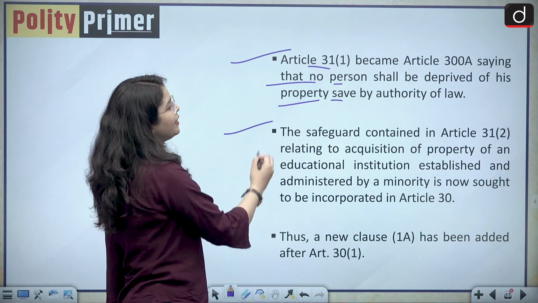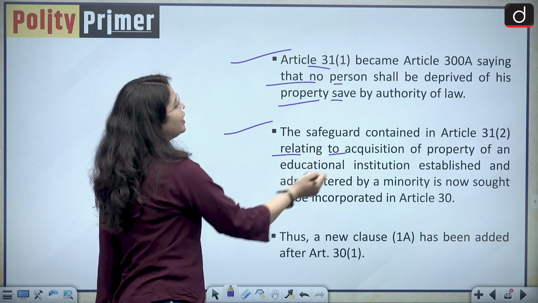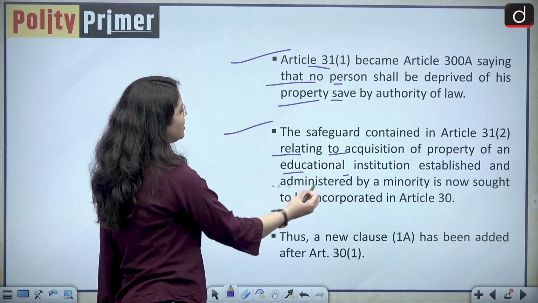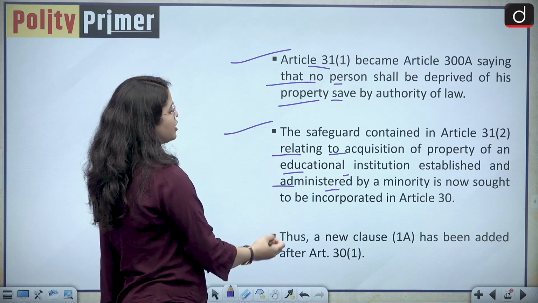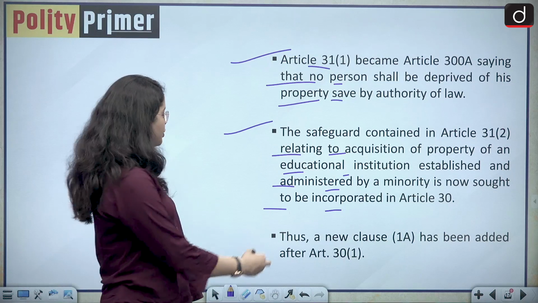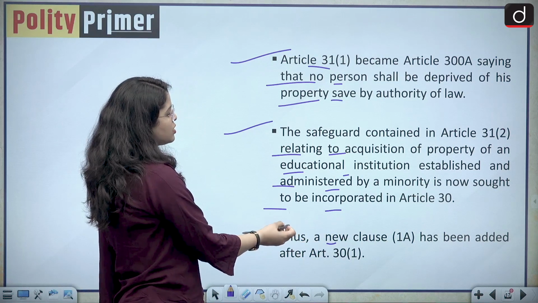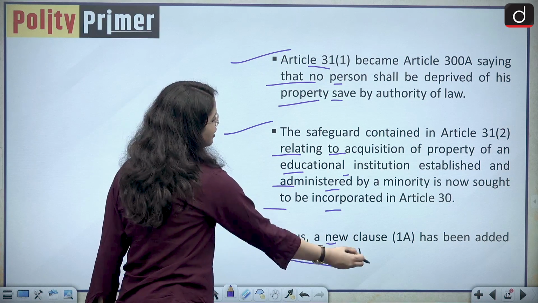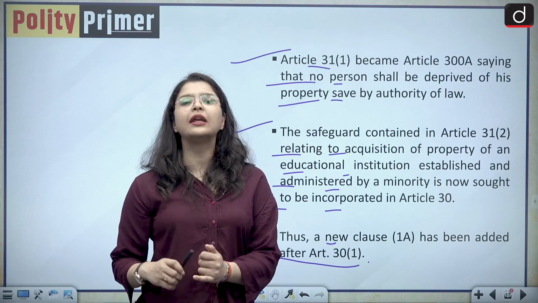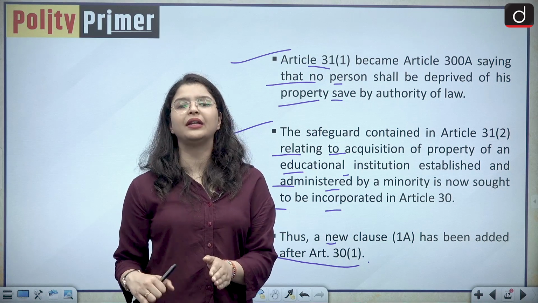The safeguard contained in Article 31 Clause 2 relating to acquisition of property of an educational institution established and administered by a minority is now sought to be incorporated in Article 30 of our Indian Constitution. Thus, a new Clause 1A has been added after Article 30 Clause 1. So basically, the crux is right to property was removed as a fundamental right.